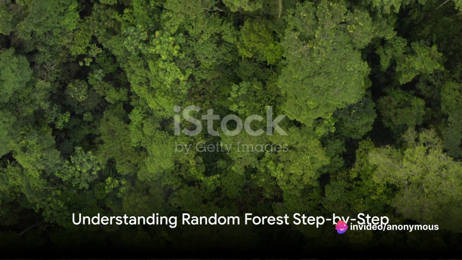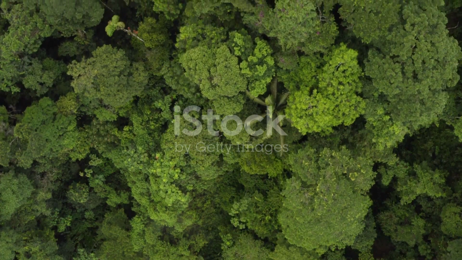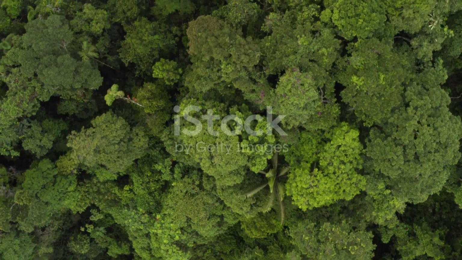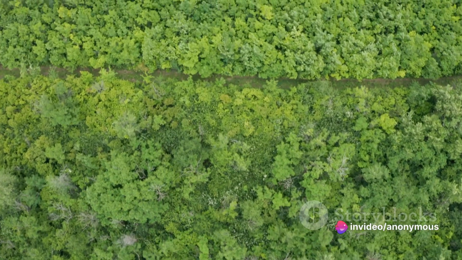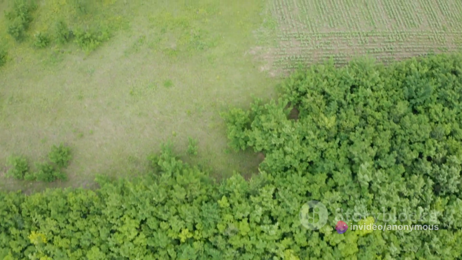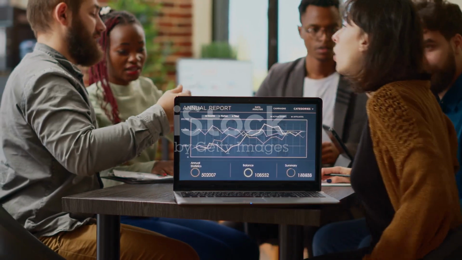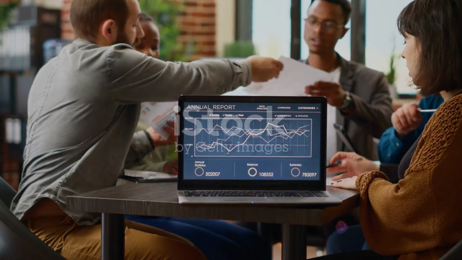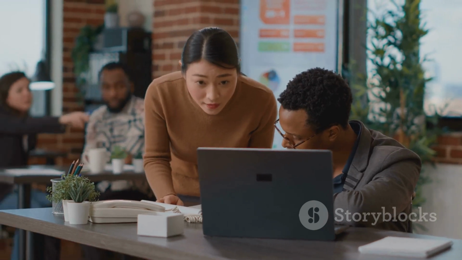Now, let's demystify how a random forest works, step by step. At its core, a random forest is a collection or forest of decision trees. But instead of relying on a single tree's judgment, it seeks the collective wisdom of the forest. Let's break down this process. First, we start with what's called bootstrapping the data. In this step, we create multiple subsets of the original data with replacement. That means some data points may appear more than once, and some might not appear at all in a subset.